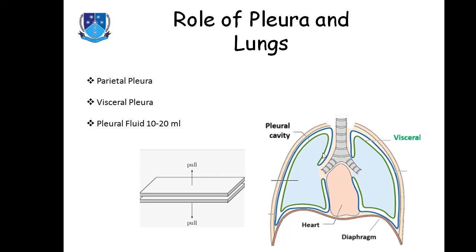But if a small amount of air comes in here, that is a pathological condition called pneumothorax. In that condition you cannot inspire air. It is very difficult to inspire air. You can expire air, but you cannot inspire air.